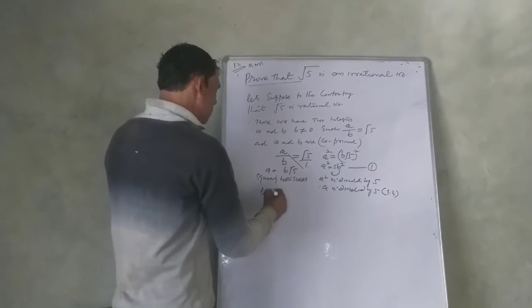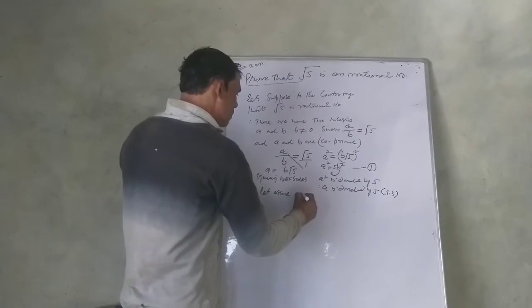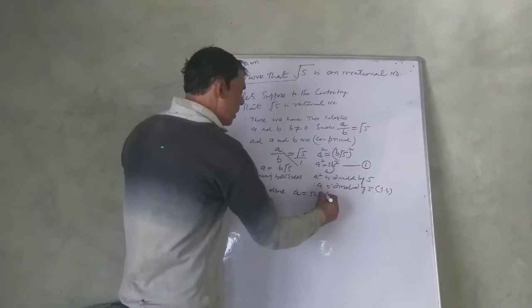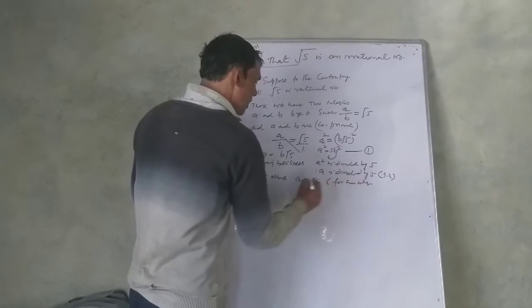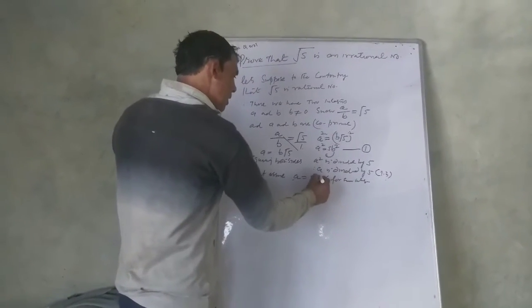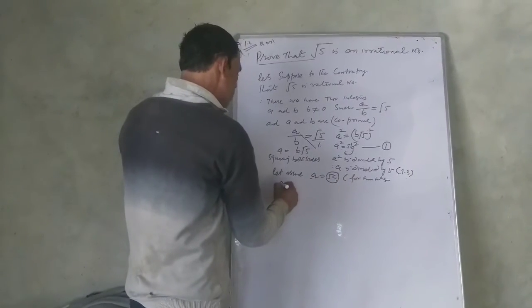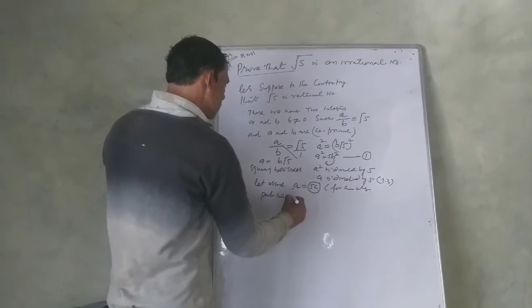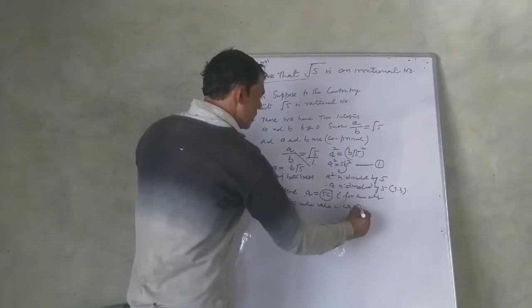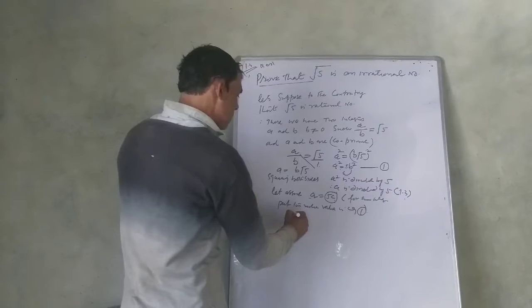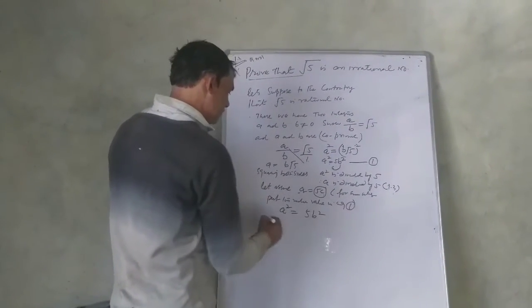Let us assume a is equal to 5c for some integer c. Put this value in equation first: a square is equal to 5b square.